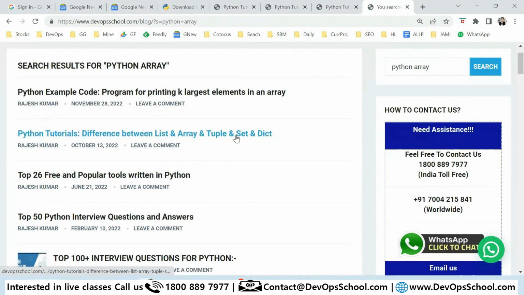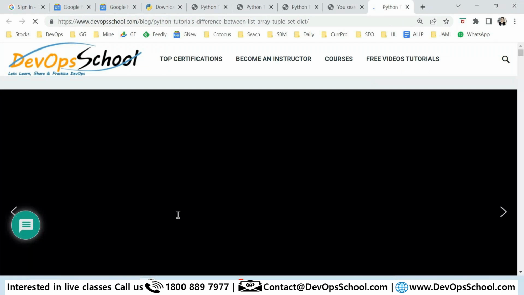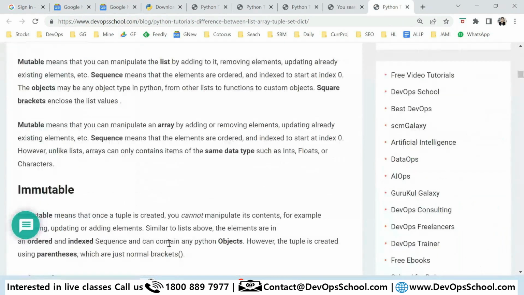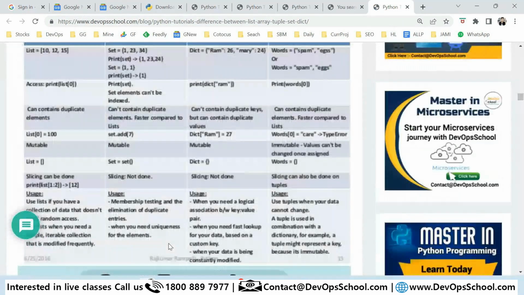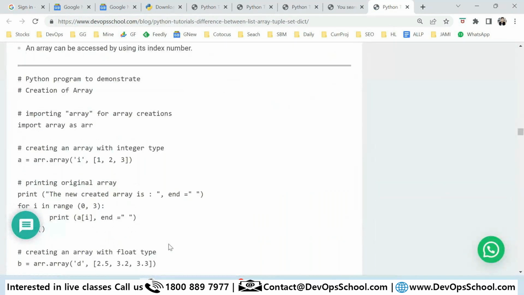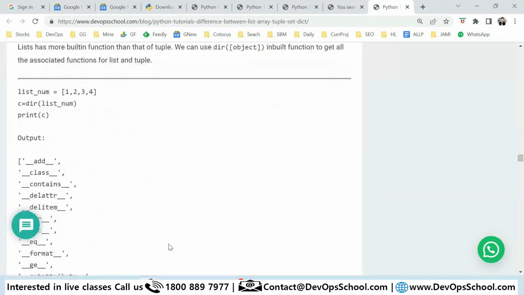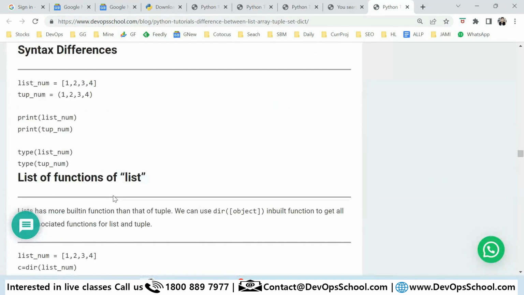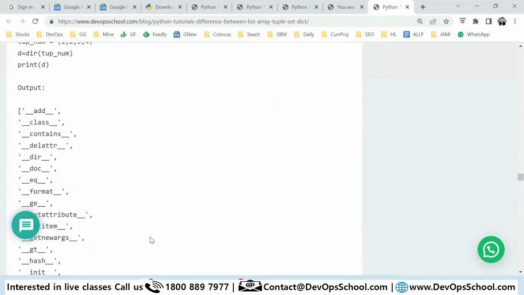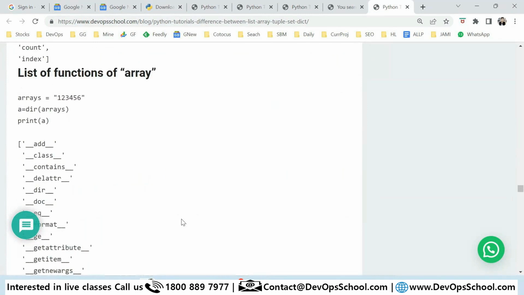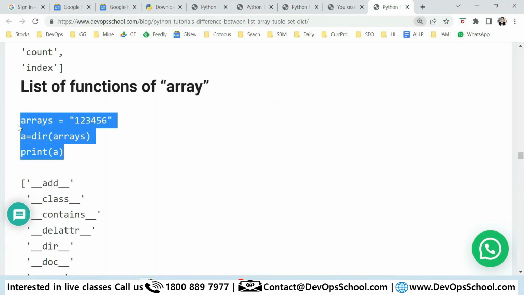Here I'll migrate to a different post. Now how do you know which functions you have in an array? I'll tell you right away. Here is the list of functions for list, for tuple, for array. Look at my screen, this is the one.